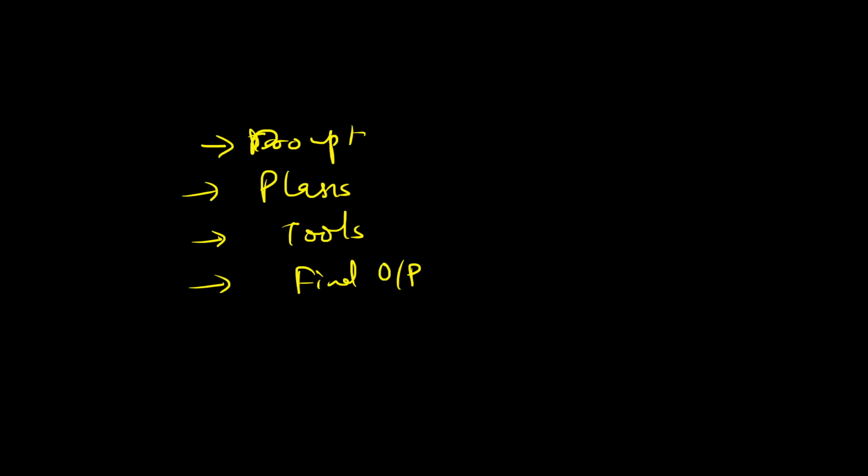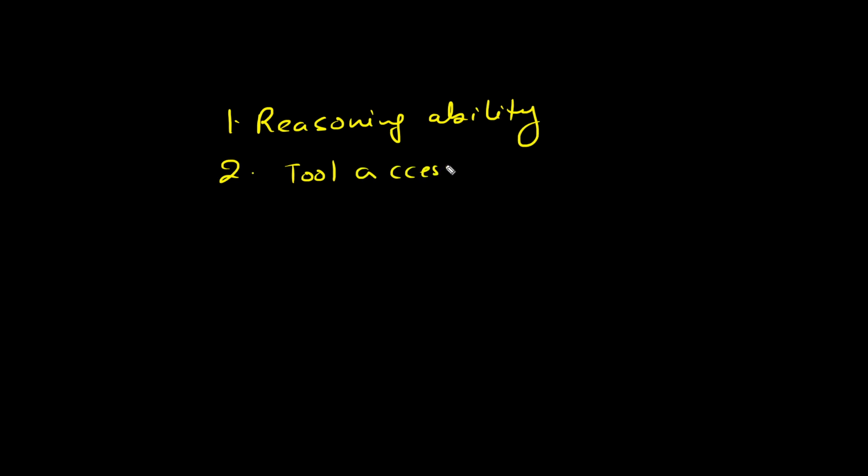We've already seen what an agent can do for us using a function call, right? For an LLM to become a true agent, it needs certain functionality. First, it needs reasoning ability, which means it can think in steps, like chain of thought or ReAct. Then it needs tool access, which means it can call APIs, search engines, databases, etc. It needs memory, which means short term or long term.